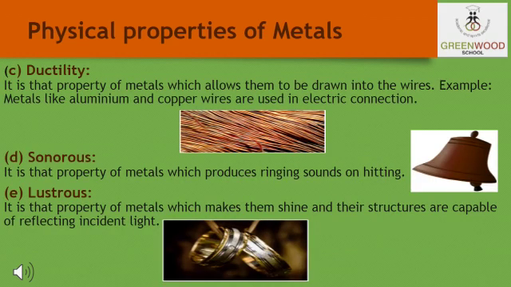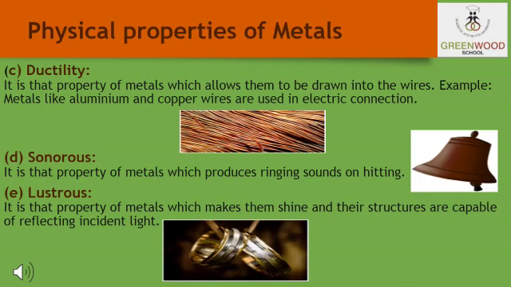Now students, let us discuss the other properties of the metal. The ductility. What is ductility? It is the property of the metals which allows them to be drawn into thin wires. For example, as we discussed in the last slide, metals like aluminium and copper can be beaten and can be drawn into thin wires.